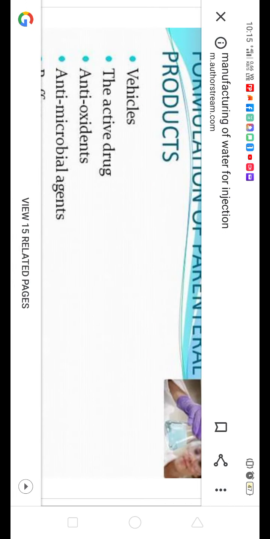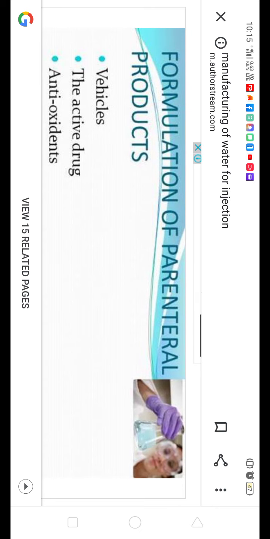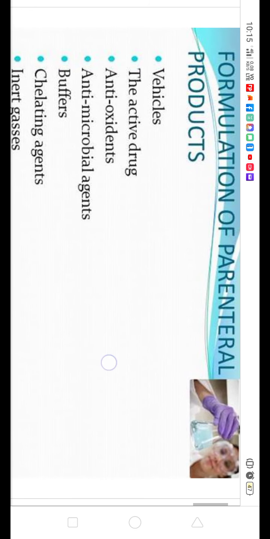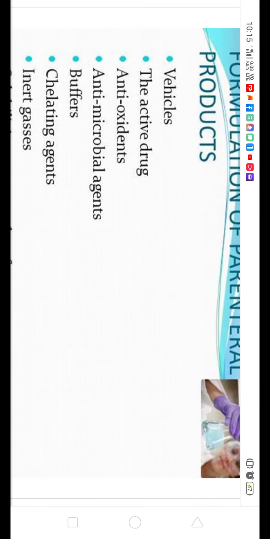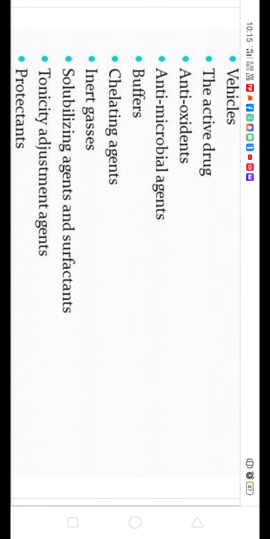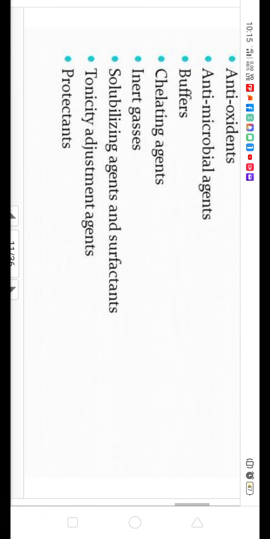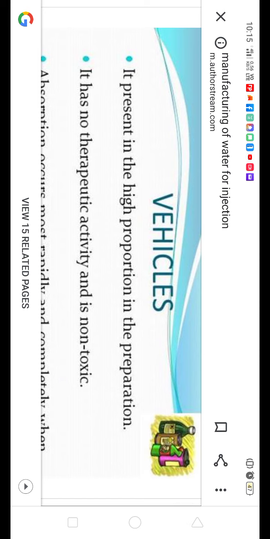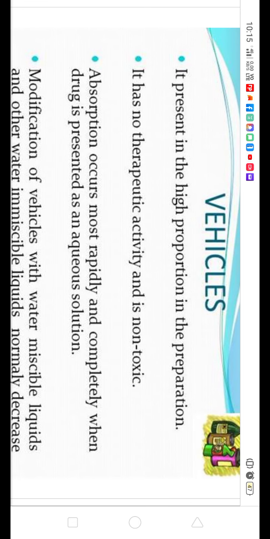Now the formulation of parenteral products includes the vehicle and, other than the vehicle, the main API, antioxidants, antimicrobials, buffers, chelating agents, inert gases, solubilizing agents, tonicity adjustment agents, and protectants. Before this, we will start with the basic need, the vehicle. Why is it very important? Because it is required in high proportion. The proportion of vehicle is very high, and it has no therapeutic activity, and it is non-toxic.